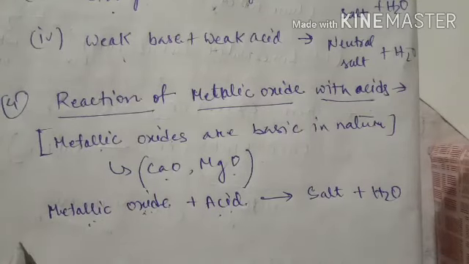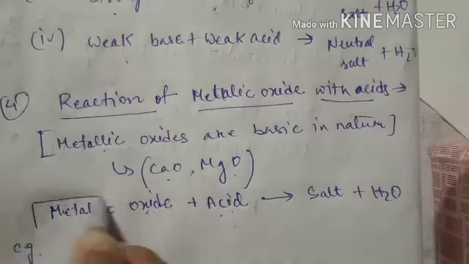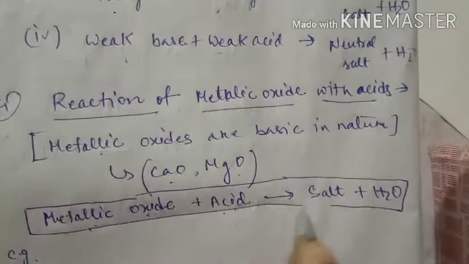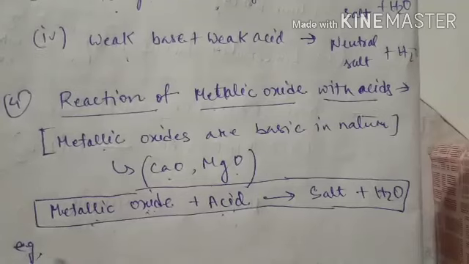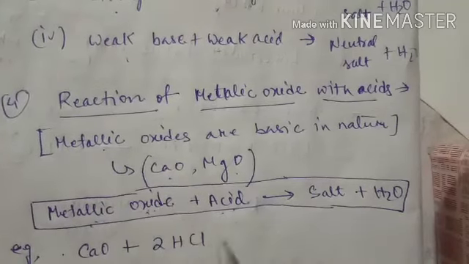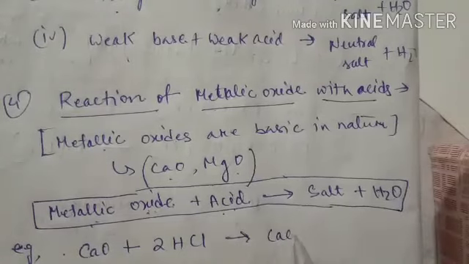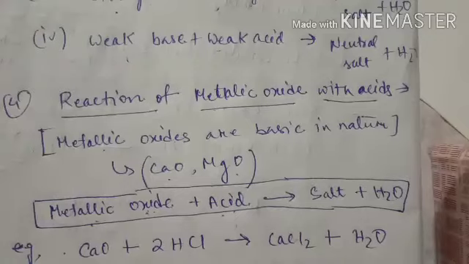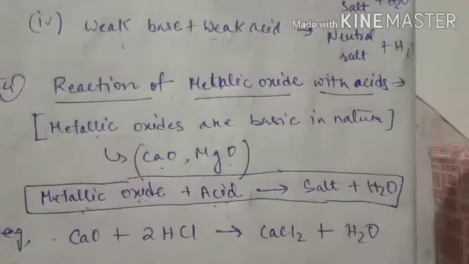So for example, if we consider calcium oxide plus hydrochloric acid, I have already balanced it. It gives calcium chloride and water. So this is the reaction.